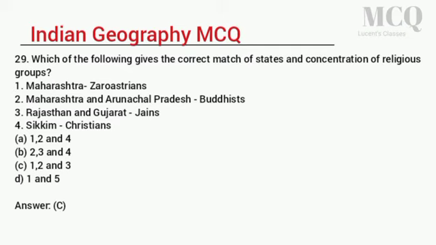Maharashtra, Zoroastrians. 2. Maharashtra and Arunachal Pradesh, Buddhists. 3. Rajasthan and Gujarat, Jains. 4. Sikkim, Christians. A. 1, 2 and 4. B. 2, 3 and 4. C. 1, 2 and 3. D. 1 and 4. Answer C.